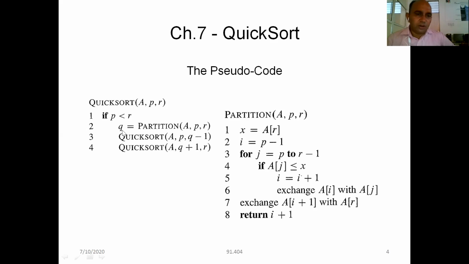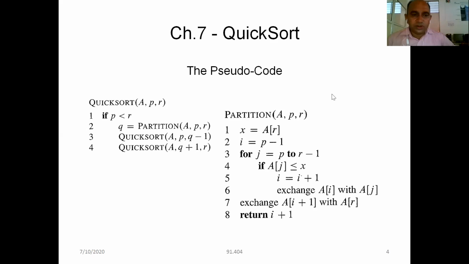How does this algorithm work? Suppose p is our first index and r is our last index, then we apply the condition: if p is less than r, then we call three steps. First is the divide step, that is q equals partition(A, p, r). By calling this partition step, we calculate the index of the pivot element.